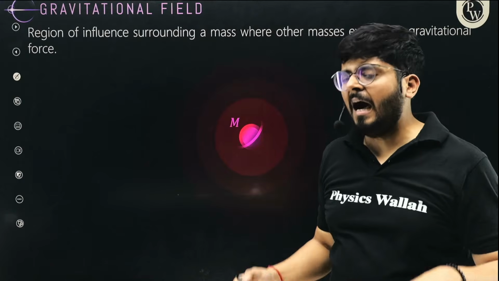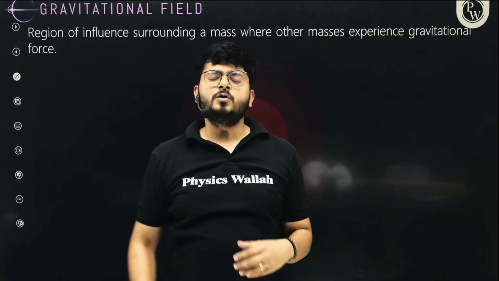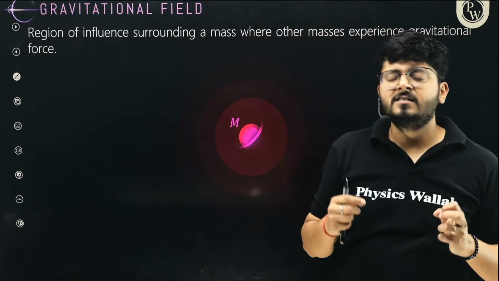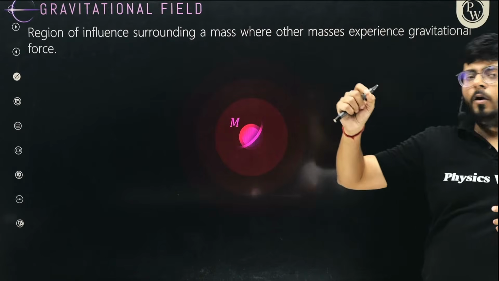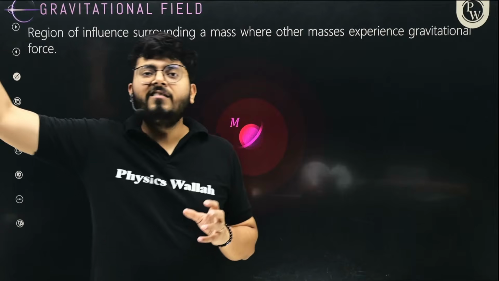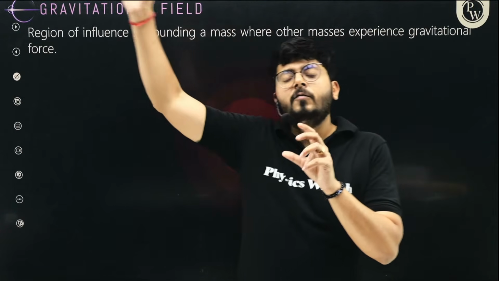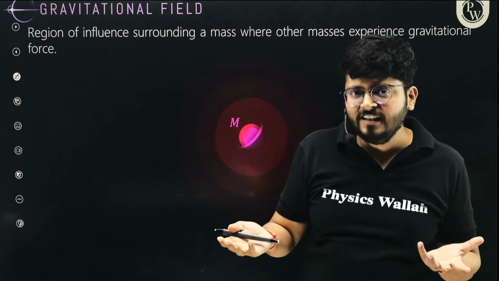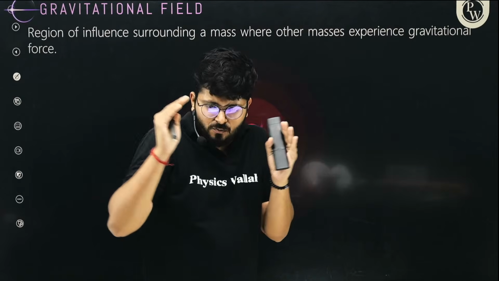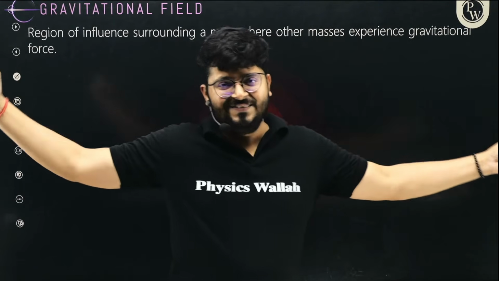So clearly, higher the mass, bigger or larger will be the gravitational field. So you see that the sun is massive, right? Sun is huge. So an object which is further away from the sun will be attracted towards the sun, right? But if an object is really far away from Earth, it will not be attracted toward the Earth because Earth is lighter, right? So the gravitational field of Earth is much smaller, but the gravitational field of the sun is much, much larger, right?